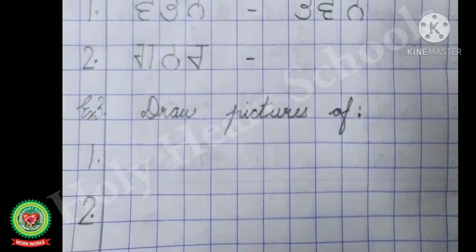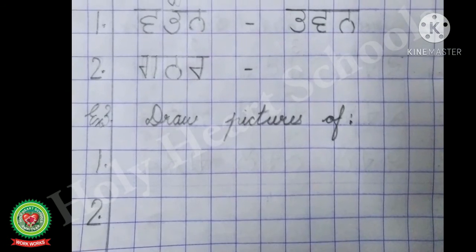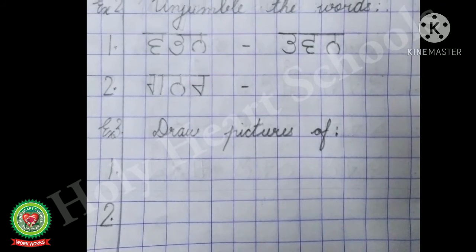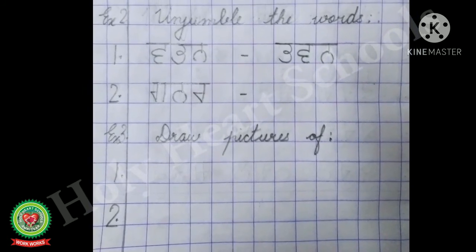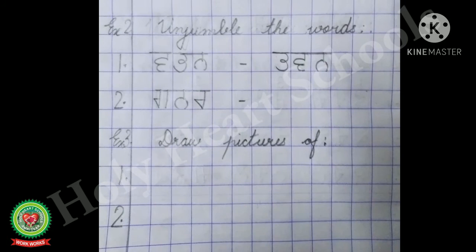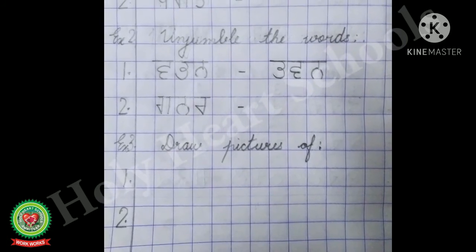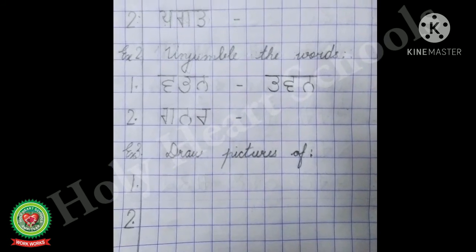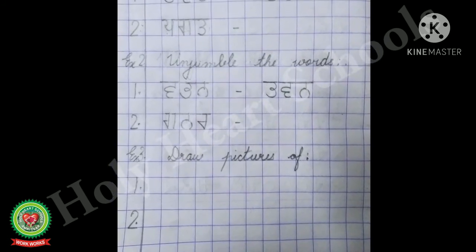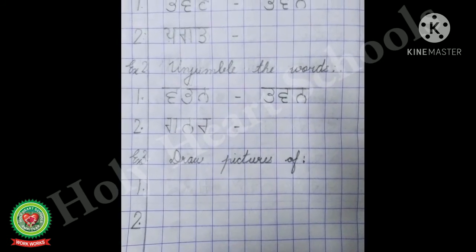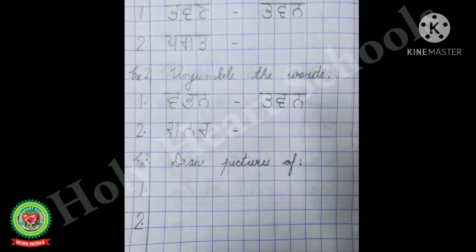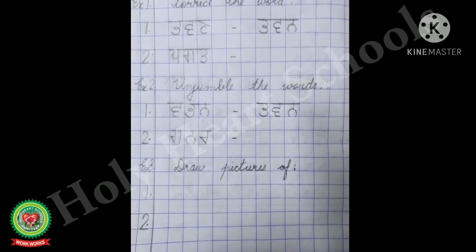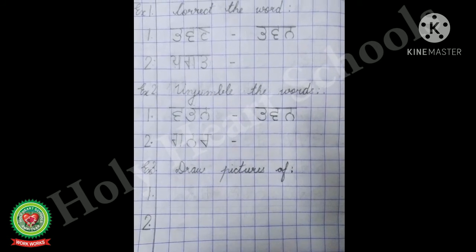And after the margin line, write down draw pictures of, and then put a colon. The exercise is draw pictures of. Now set 2 numbers under this exercise. Here in this exercise, we have to draw pictures. And for that, firstly set the exercise.